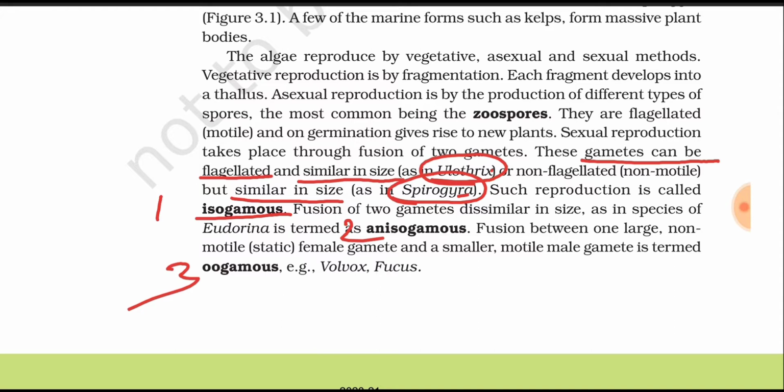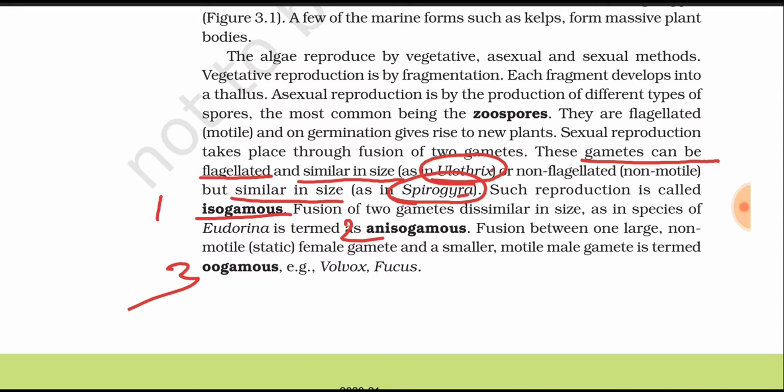Okay, and isogamous occurs in which of the following algae? So simple: Ulothrix and Spirogyra. And remember, Chlamydomonas is also an example for isogamous. Okay, that is the added point you should know here.